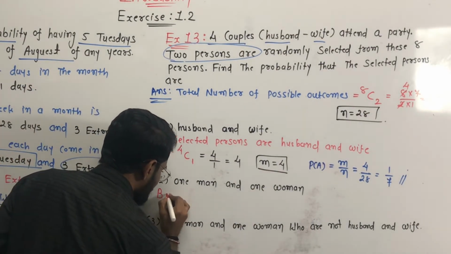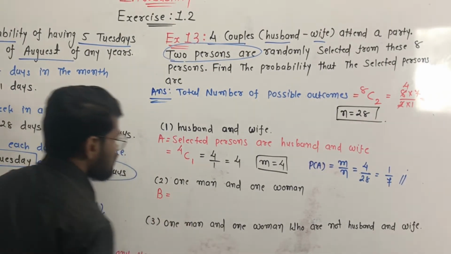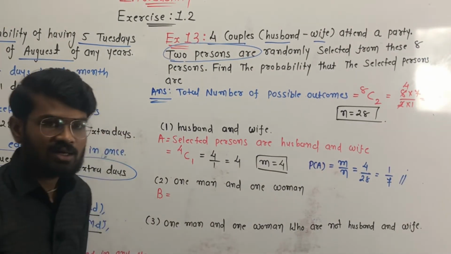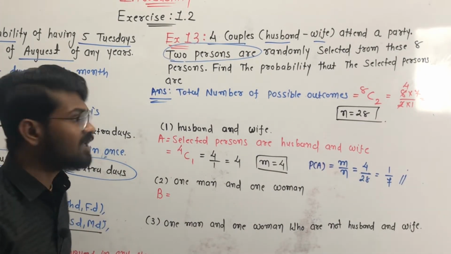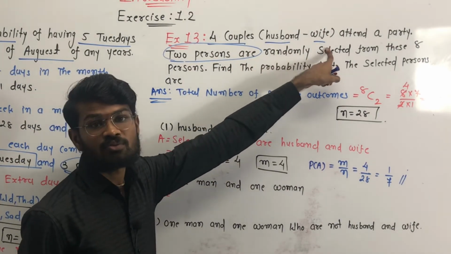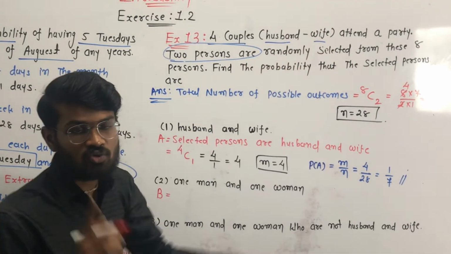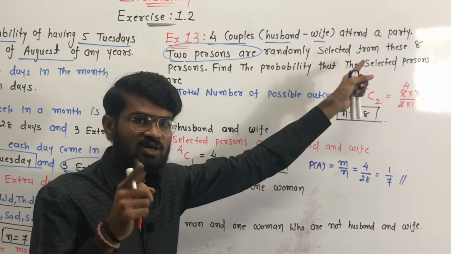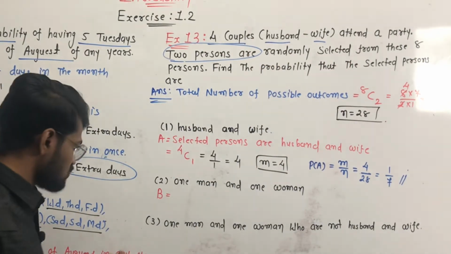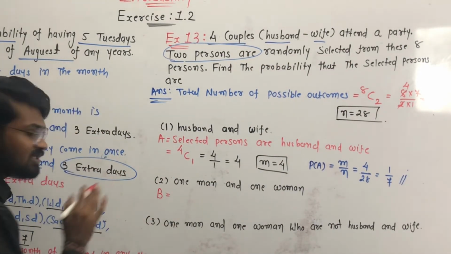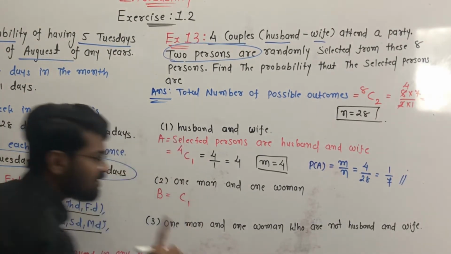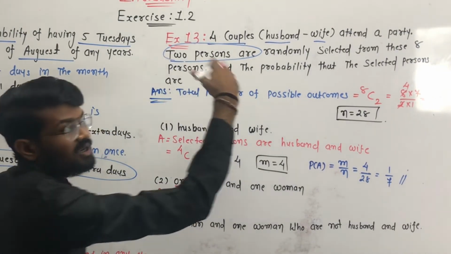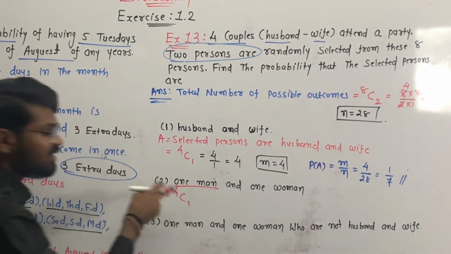So event B is that the selected persons are 1 man and 1 woman. Okay, so how many men are there? 4 men and 4 women. Yes, so we have to select 1 man out of 4 men and we have to select 1 woman out of 4 women. Yes, so the number of favorable outcomes for this event B is that we have to select 1 man out of 4 men. Yes, there is a total of 4 men and 4 women.